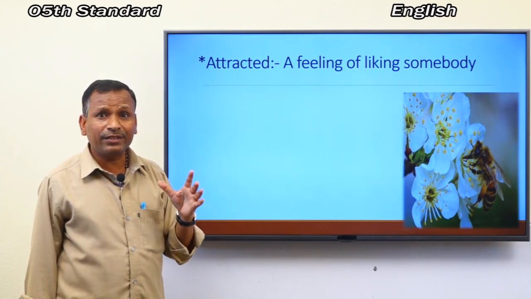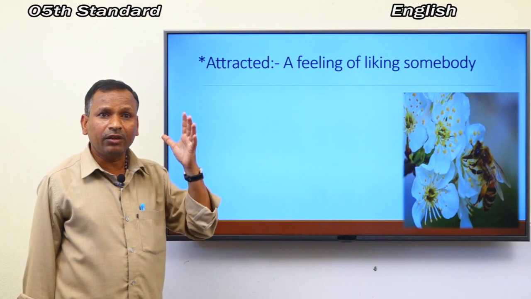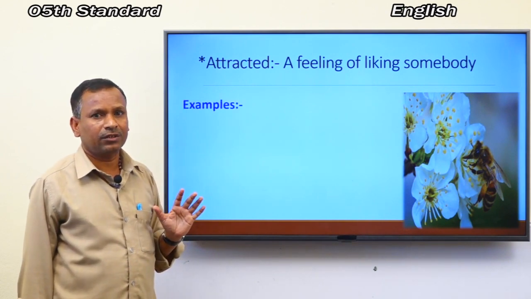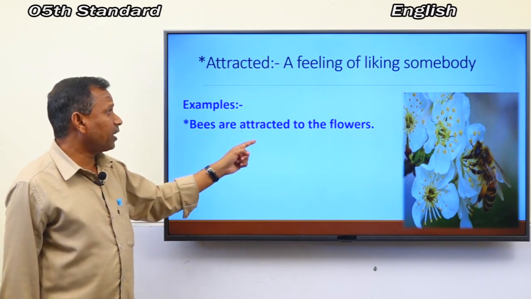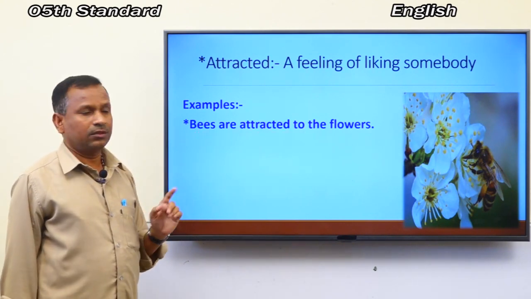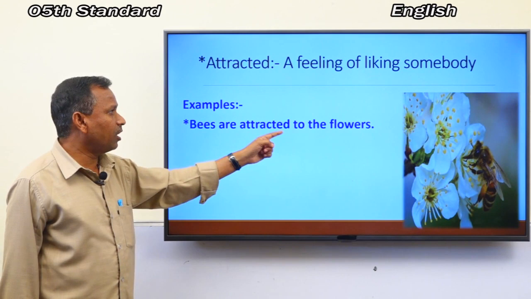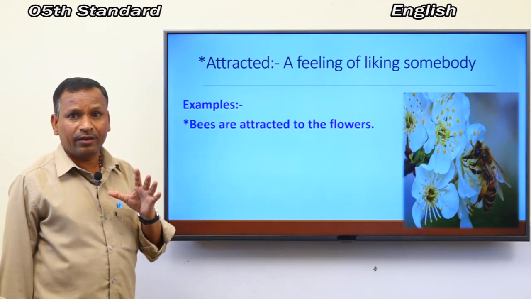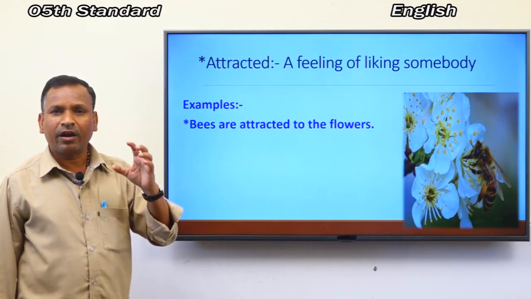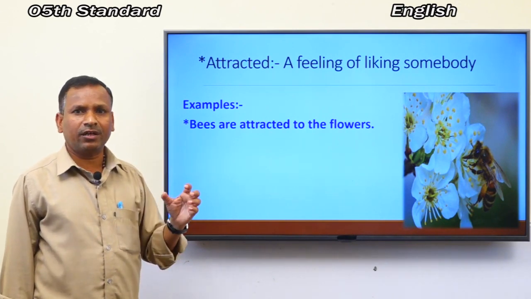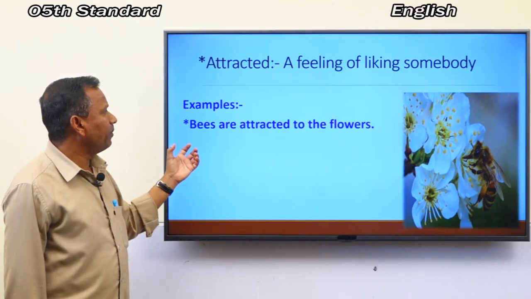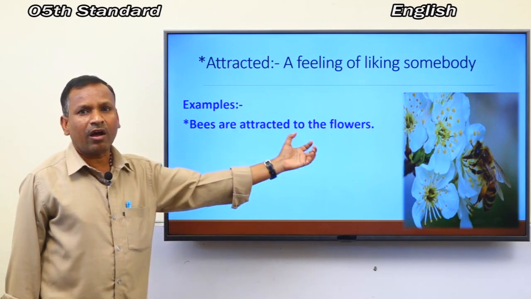Why is the honeybee sitting on the flower? Think yourself. Yes, because bees are attracted to the flowers. Why? Because flowers contain nectar. That's why bees are attracted to the flowers.